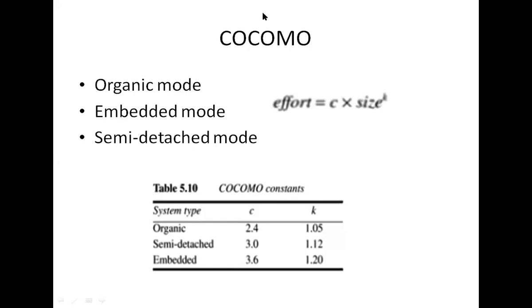See here, the exponent value k when it is greater than 1 means the larger projects are seen as requiring disproportionately more effort than smaller ones. This reflects Boehm's finding that the largest projects tended to be less productive than the smaller ones, because they need more effort for management and coordination.